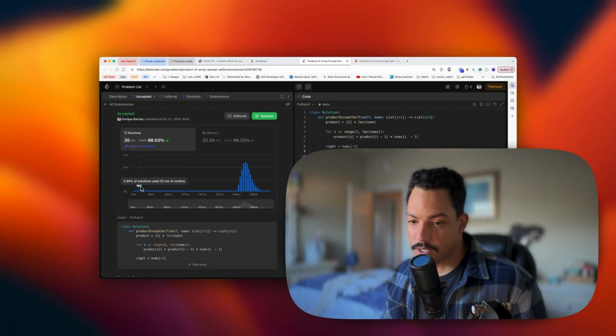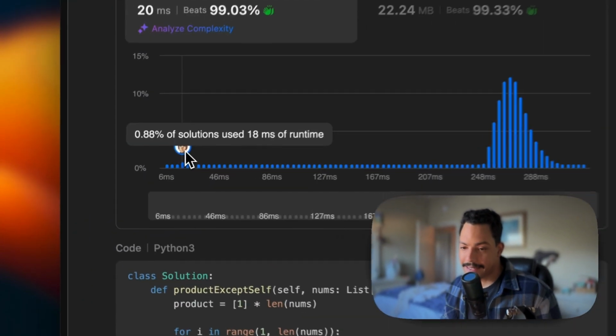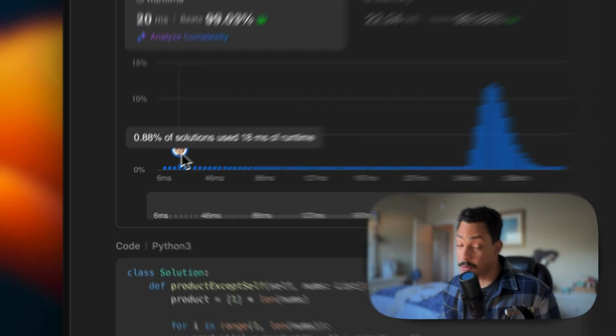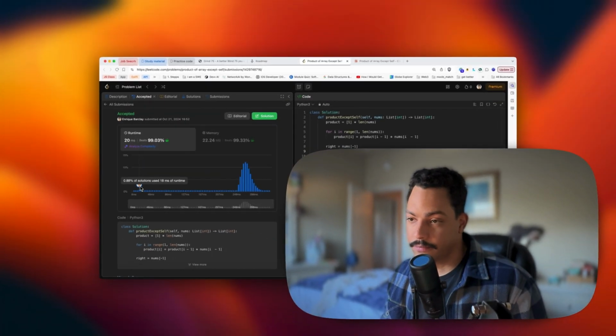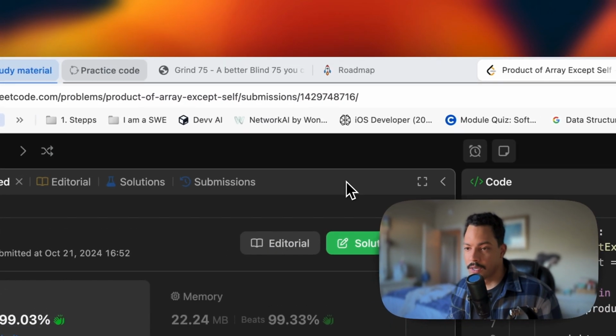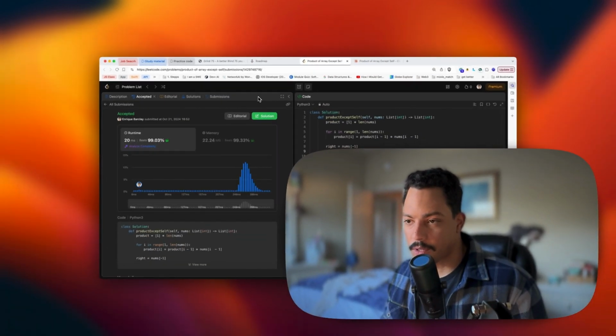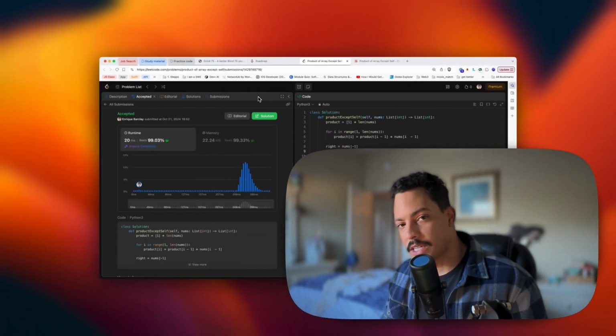0.88% of solutions used 18 milliseconds of runtime. That's pretty fast. Now, obviously, not credit to me. I didn't come up with this myself for the first time. This is a proven algorithm, and that's what I want to talk about today. So let's go ahead and check it out.